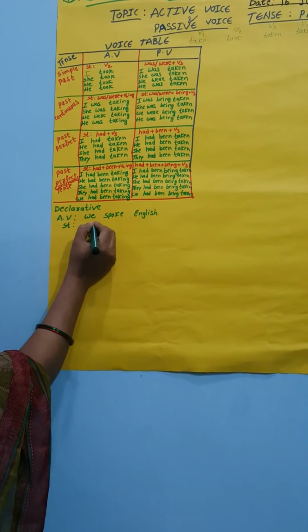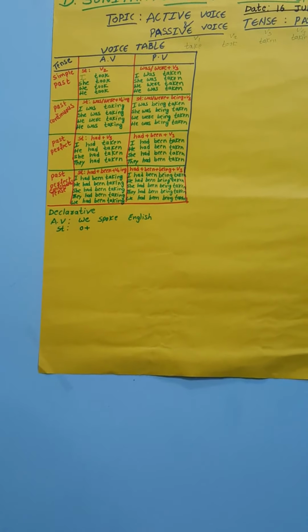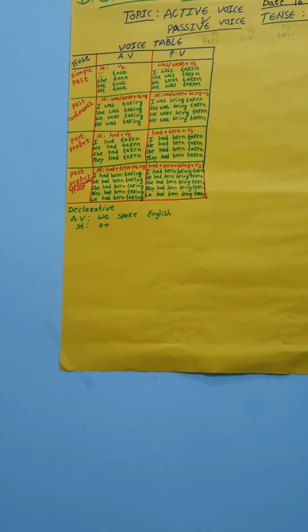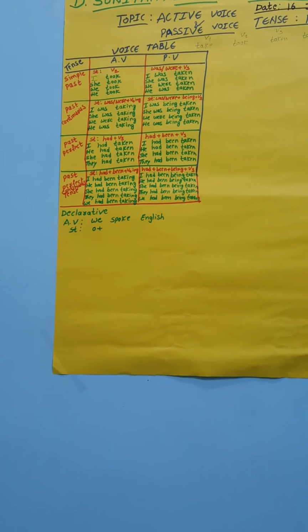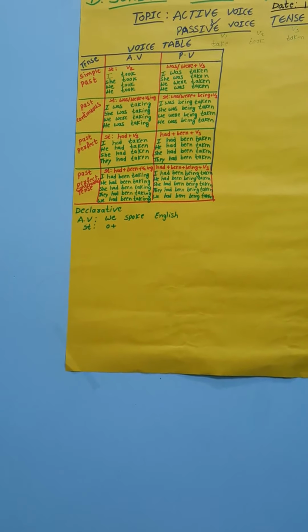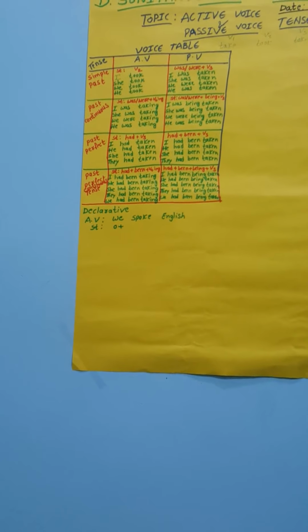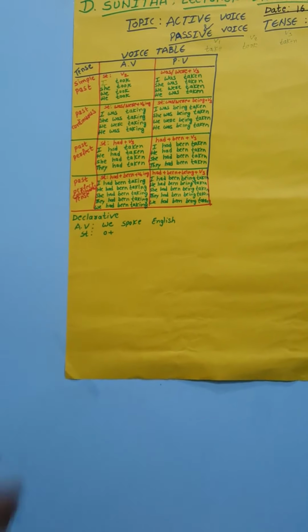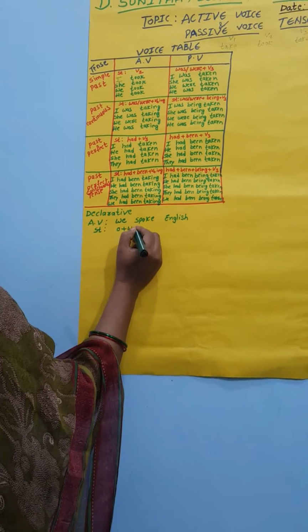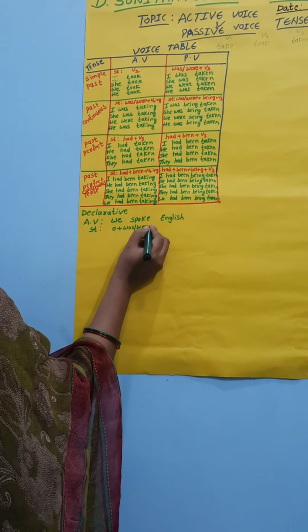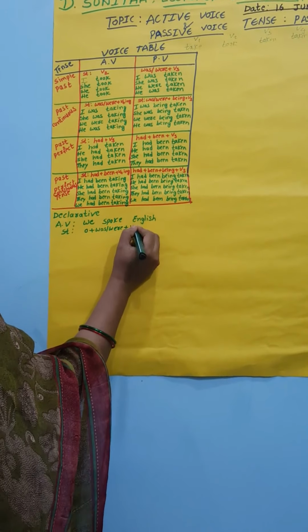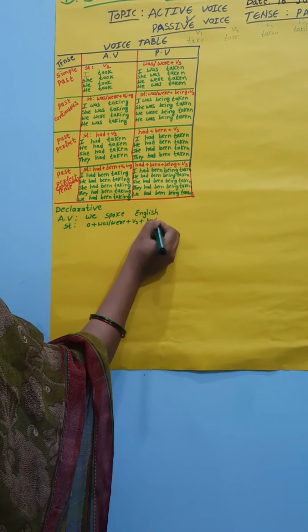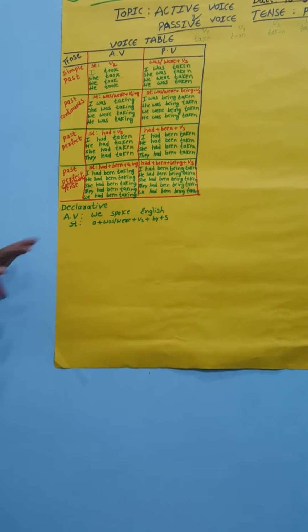First comes the object. See the declarative sentences: object and helping verb, was or were, plus V3, plus by, plus subject. This is the structure of writing the passive voice.